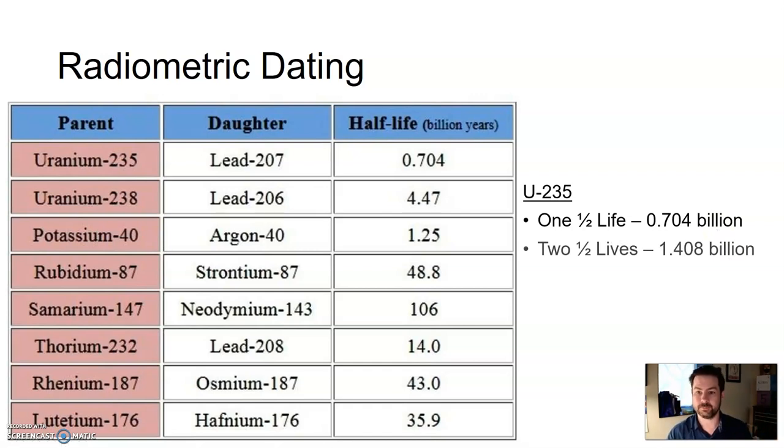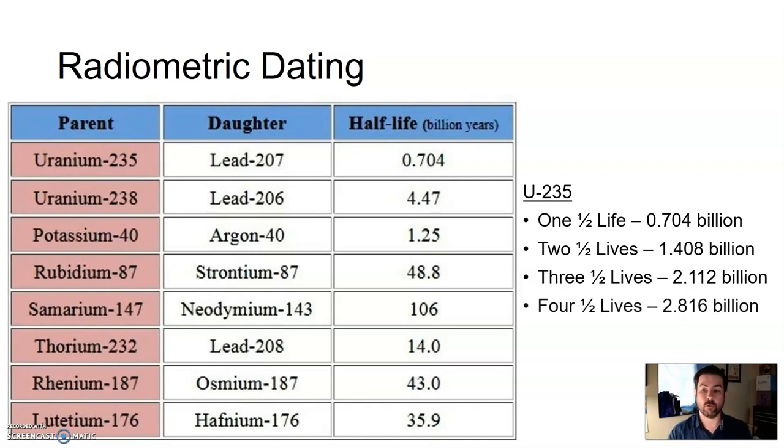704 million years old. If we count two half-lives, we know it's 1.4 billion years old. Three half-lives, 2.1 billion years old. Four half-lives, 2.8 billion years old. It just depends on the ratio of what we're counting. Five half-lives, 3.52 billion years.